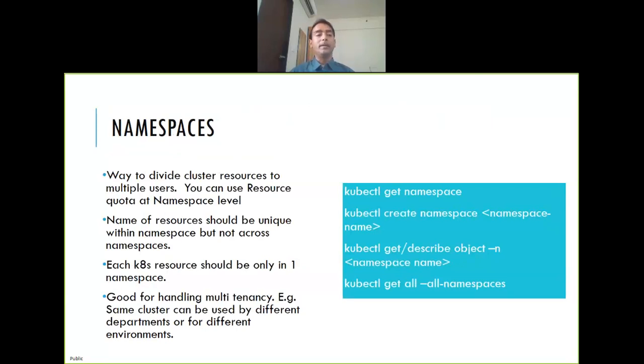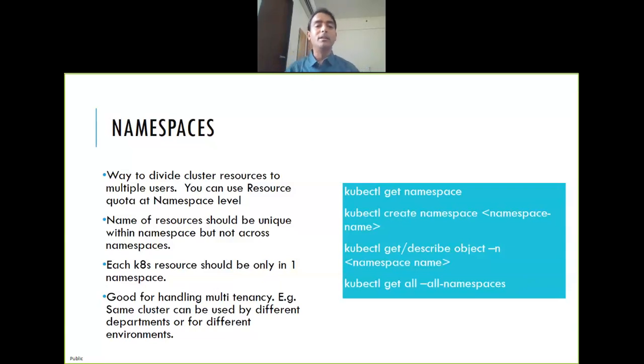Okay, what is namespace? Namespace is again a common concept, right? In various other programming languages and other places there is also the namespace concept. So why do we need namespace? We divide cluster resources based on namespace. So let's say in your organization you have many departments. Again, this is one of the examples, this is not always the way to divide cluster resources. You might have one cluster for one department. Nobody is stopping you, but I'm just giving an example.